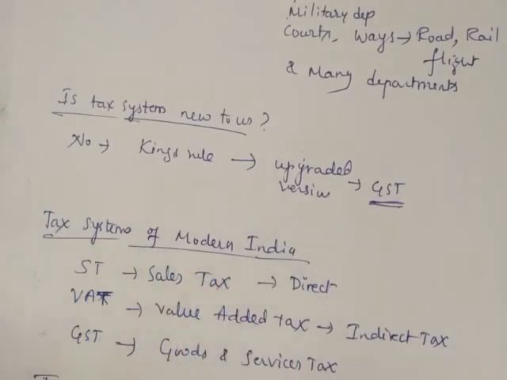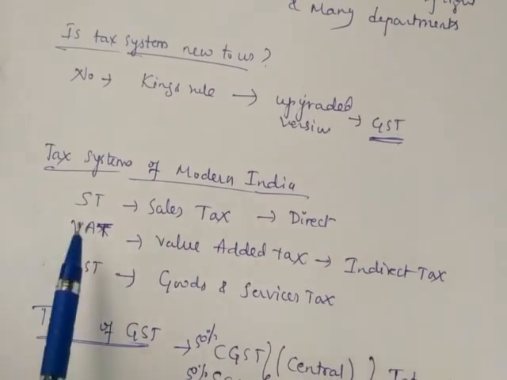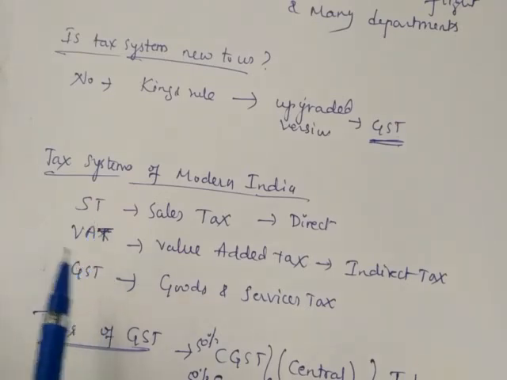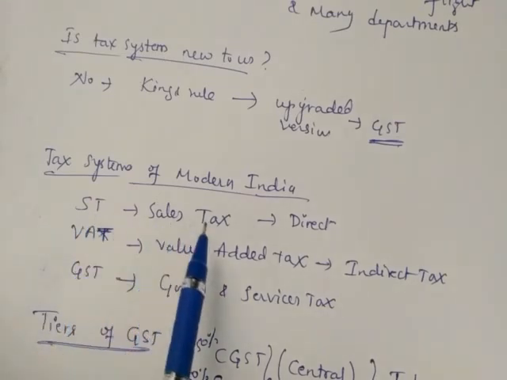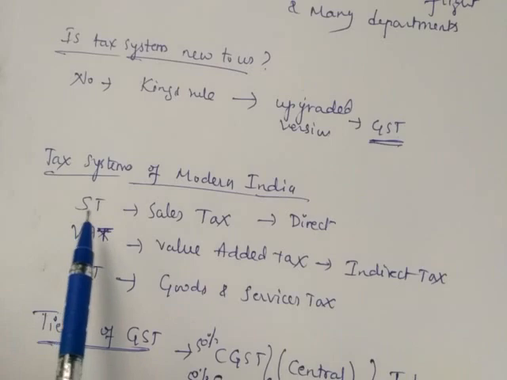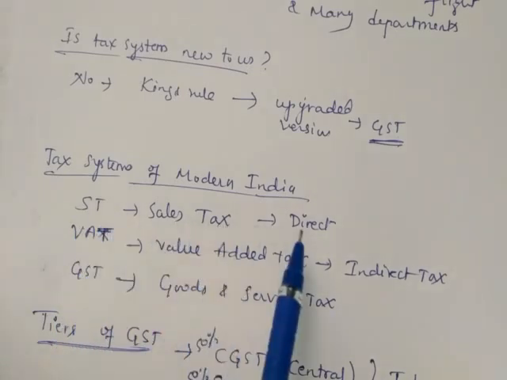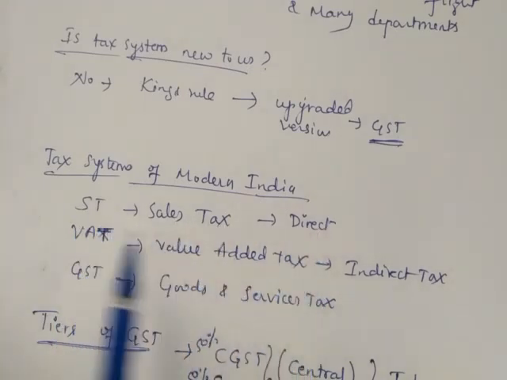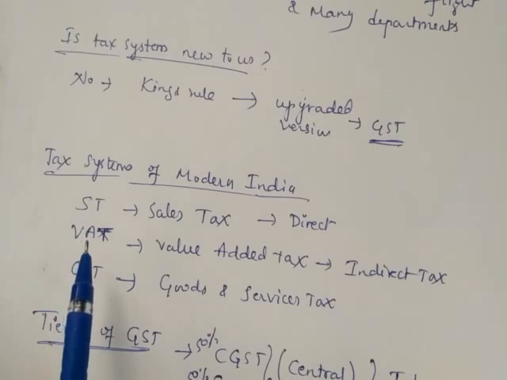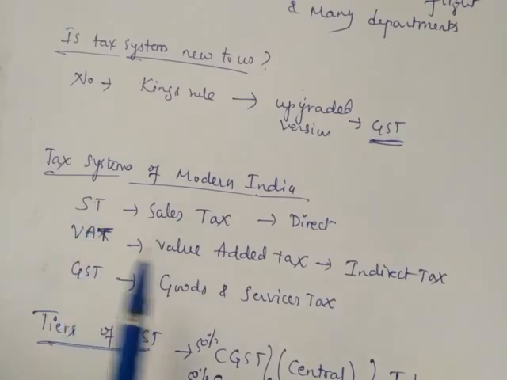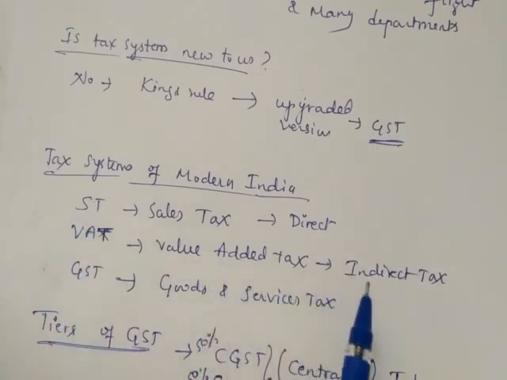Tax system of modern India. In modern India, after the independence, the newly introduced tax system is the sales tax system. It was ST. ST means sales tax. It is also called a direct tax. The next upgrade of sales tax is VAT. VAT means value added tax. It is also called an indirect tax.